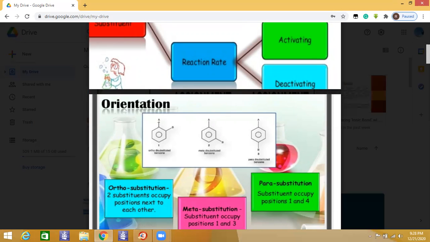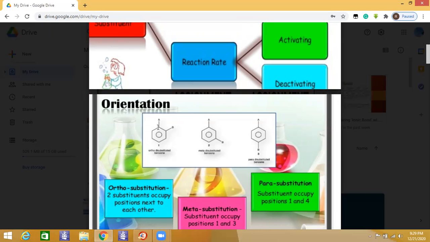The positions adjacent to it are called the ortho positions. The positions alternate to it, these both, are the meta positions. And the position opposite to the already attached group is the para position.